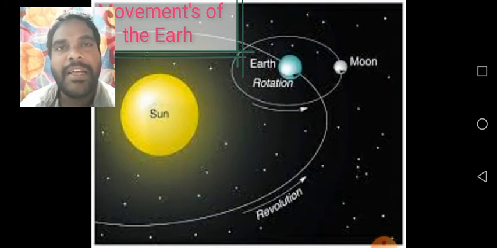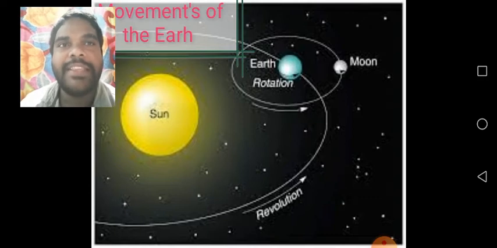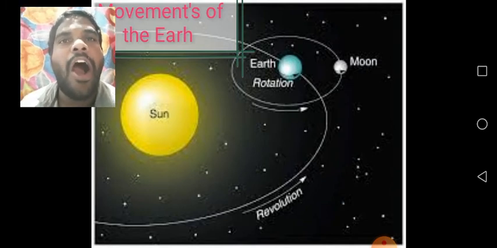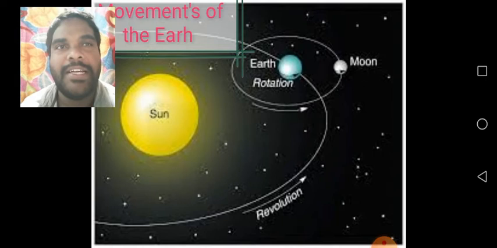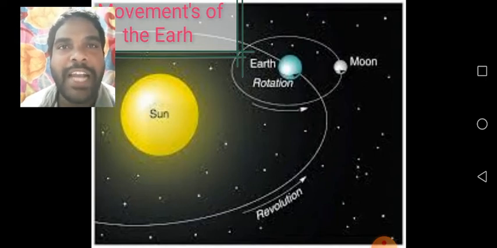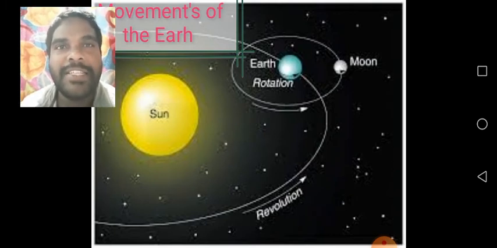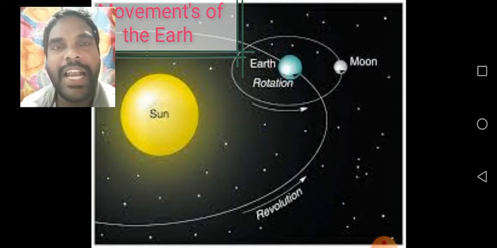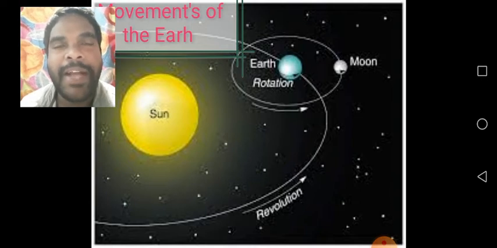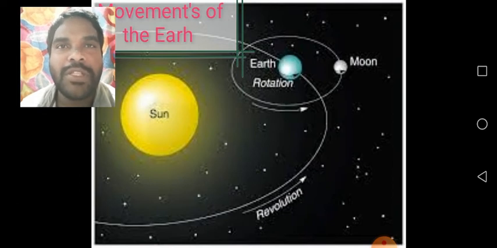See, children, due to the shape of the earth, while rotating, only half of the earth receives the sunlight. Already we learned this in the last class. Once again I repeat that. Listen carefully, children. These are the main important topics in this lesson. Write down the main points in your notebooks and underline the hard words in your textbooks.